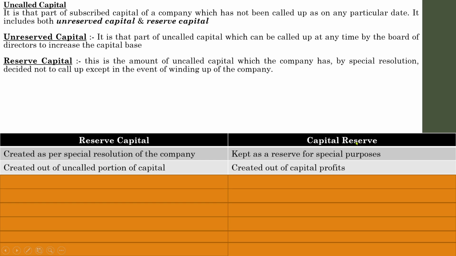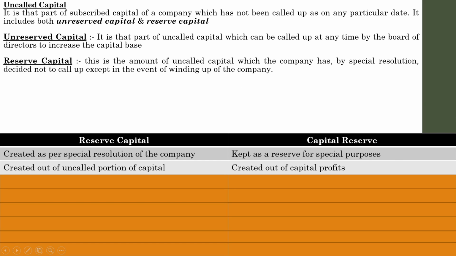See, even though these two terms look similar, the capital reserve is created out of profits, otherwise known as capital profits. In simple terms, reserve capital is created out of uncalled capital, and capital reserve is created out of profits. These profits belong to capital, so we can say capital profits. So this one is created out of capital, but this one is created out of profits only.